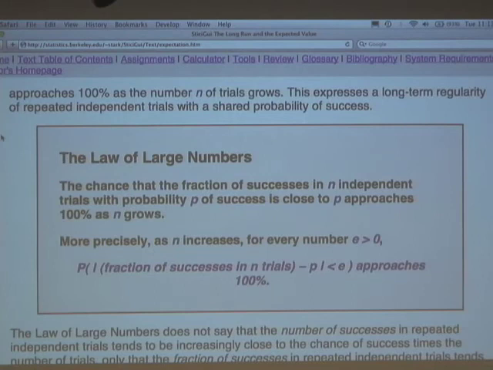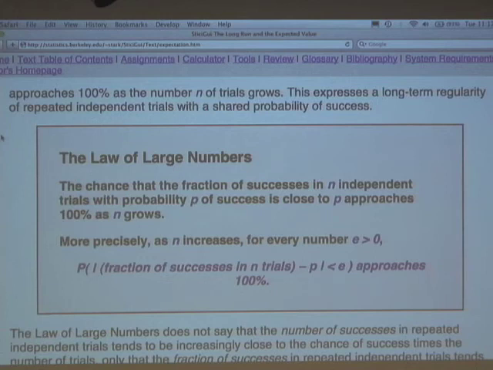So let's suppose that we have independent trials that have the same probability of success. So we can imagine tossing a coin repeatedly, really vigorously, in such a way that whether the coin landed heads each time is independent of the other times that we toss the coin. So n is the number of times I toss the coin. And p, if the coin is fair, by definition, is the chance that the coin lands heads, 50%.